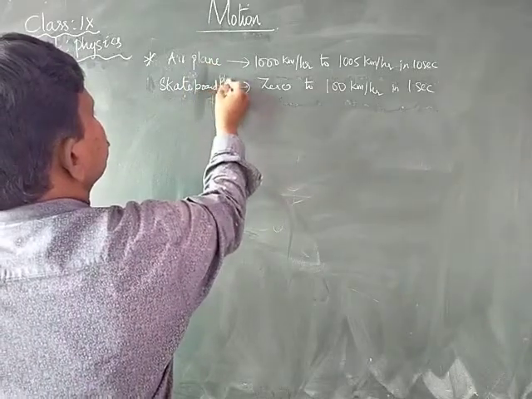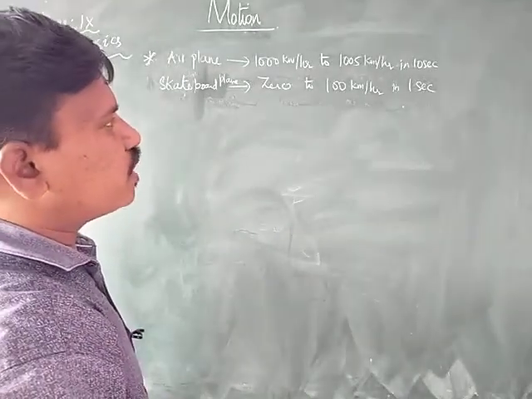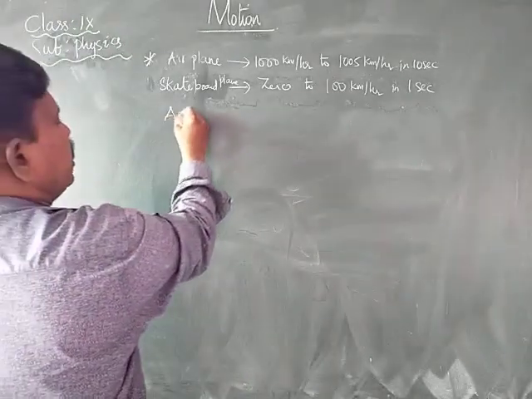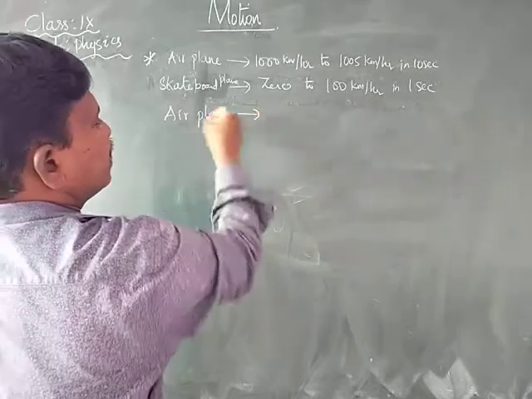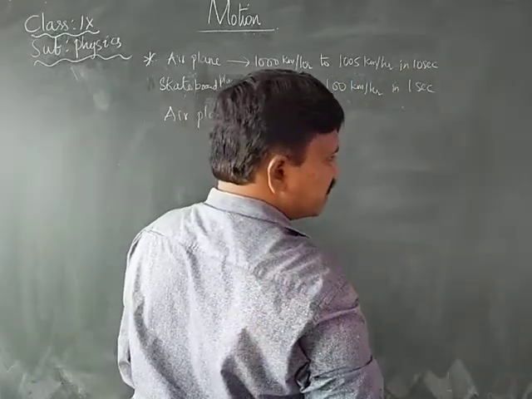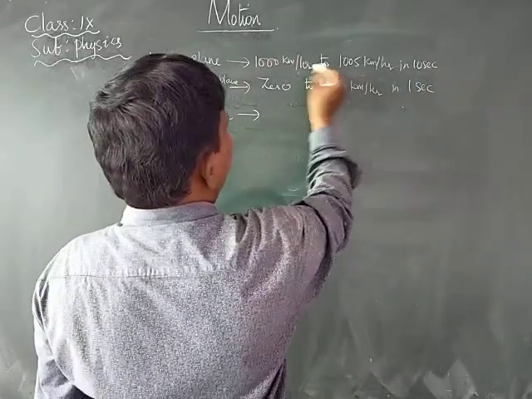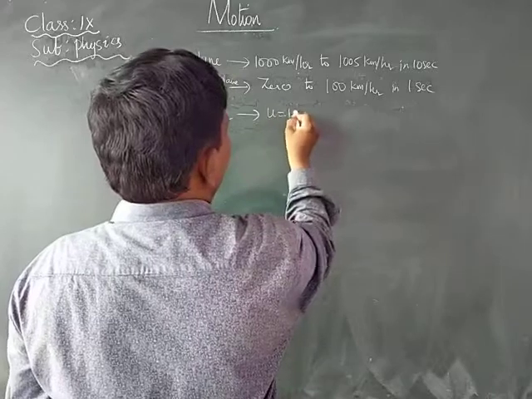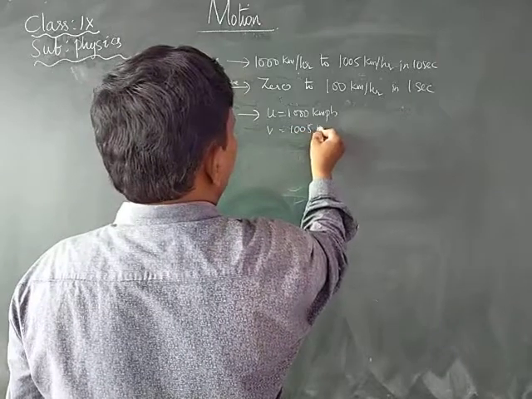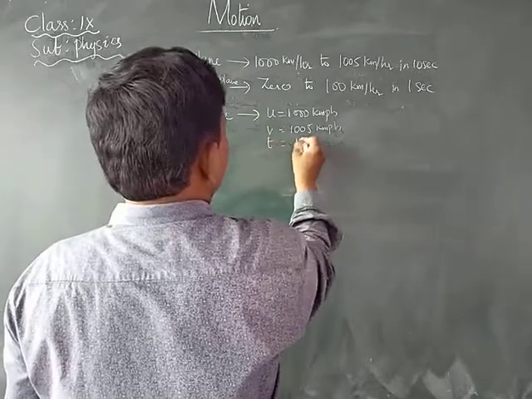Here you should notice that the velocity is given in kilometers per hour, but the time is given in seconds. Therefore, that is the first difference. Here the initial velocity is 1000 kilometers per hour, the final velocity is 1005 kilometers per hour, and the time is 10 seconds.